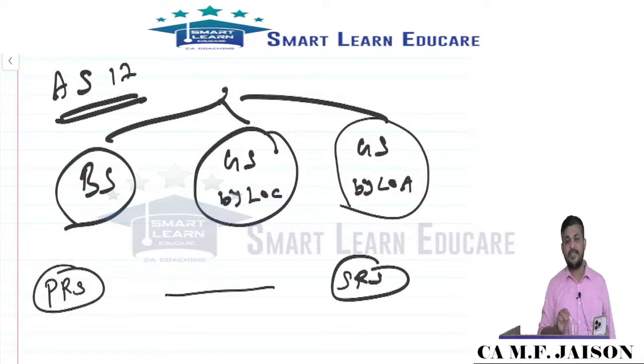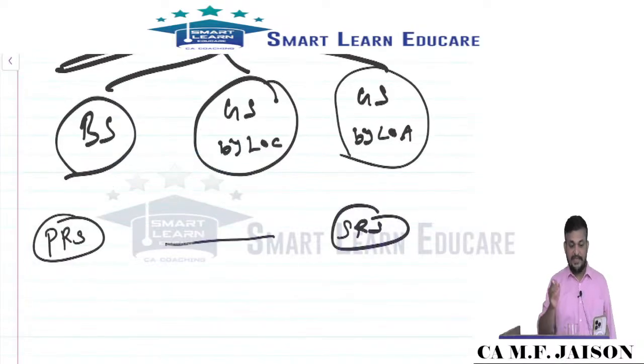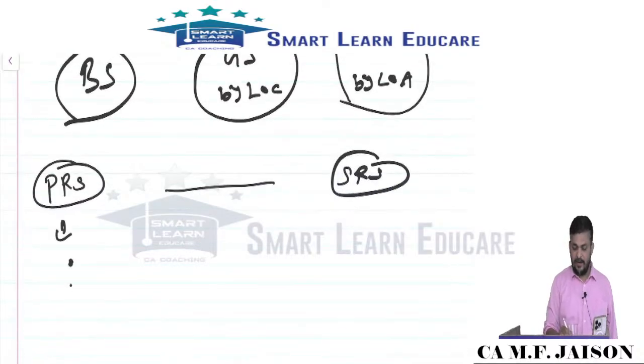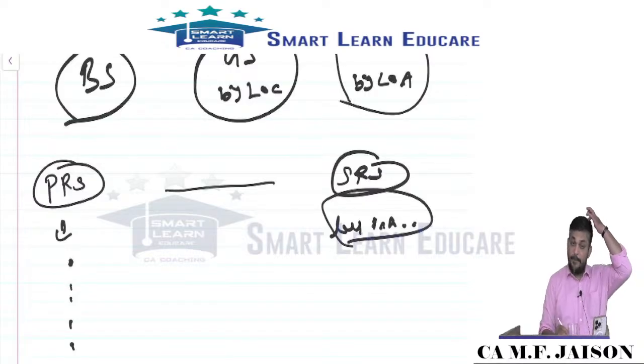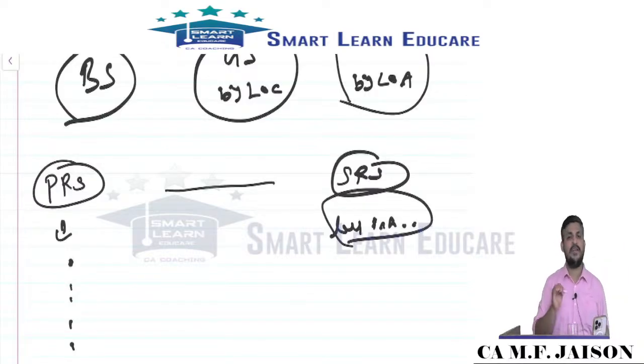What is the purpose of doing so? Because for segments we will provide information. For primary, we will provide more comprehensive information. For secondary, we will provide very little, condensed information. What information will you provide?